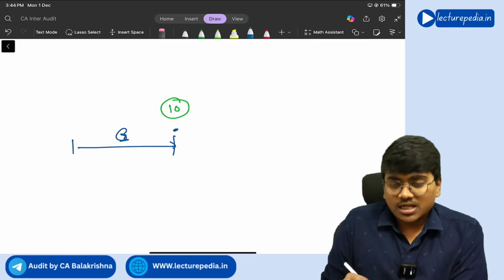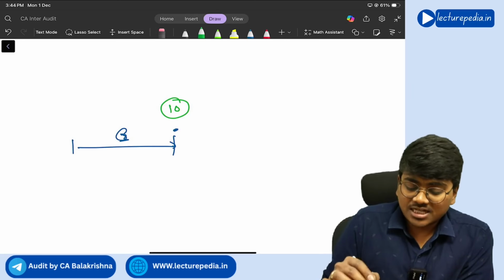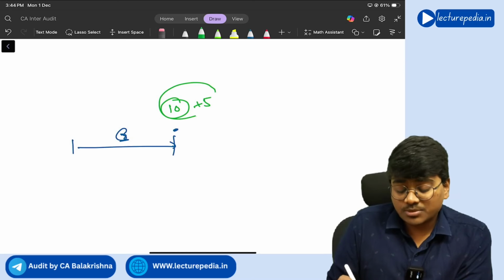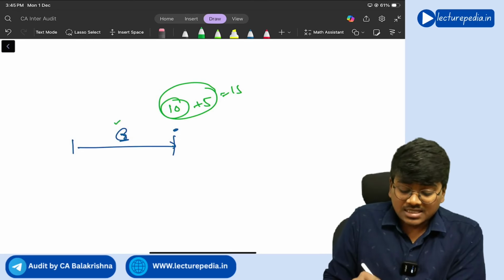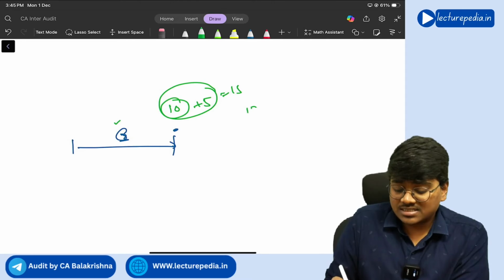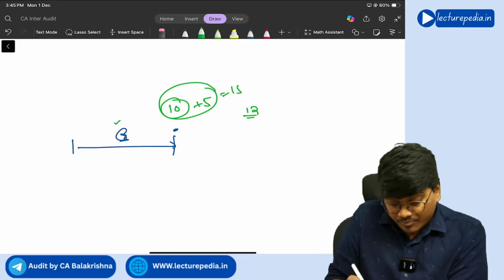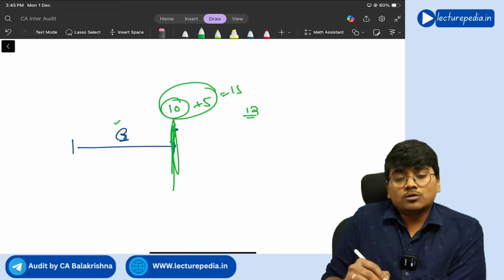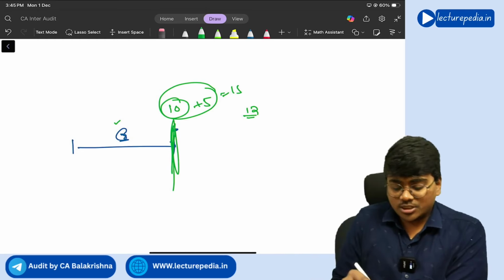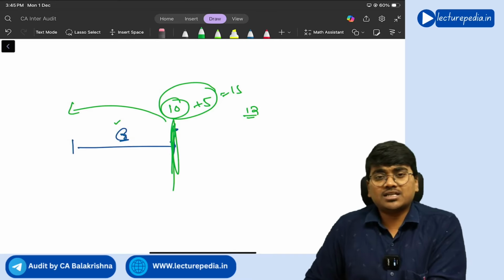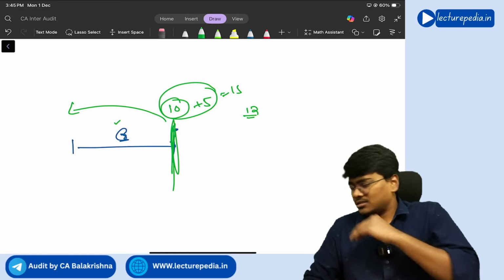In the fourth year, you came to know that this asset can be used for 5 more years. That means total life is 15 years, you came to know. That means 3 years completed, still 12 years is there, right? So, from this point only, you have to prospectively provide depreciation. You should not again retrospectively provide the depreciation. Understanding? Yes.